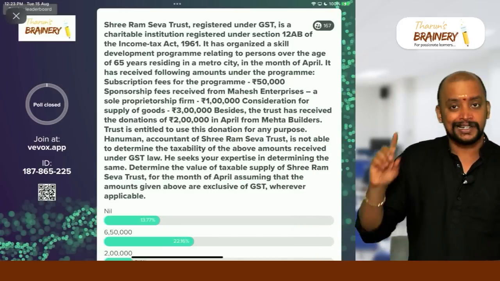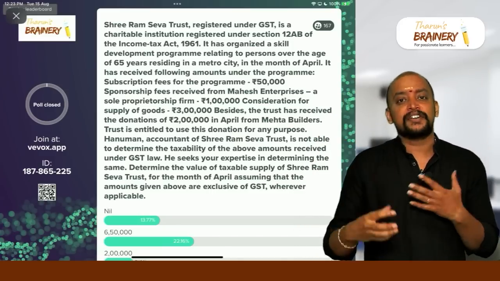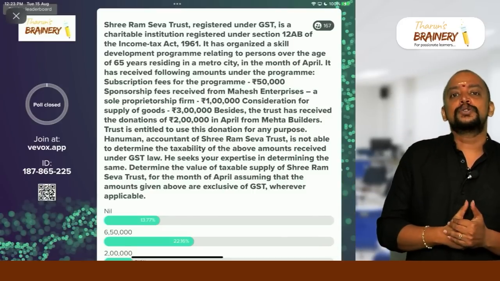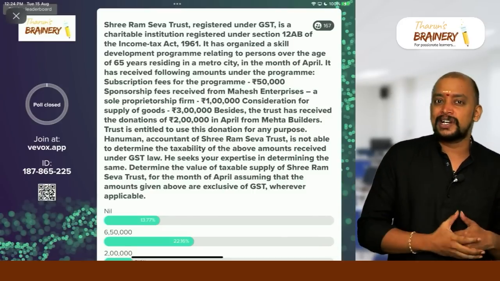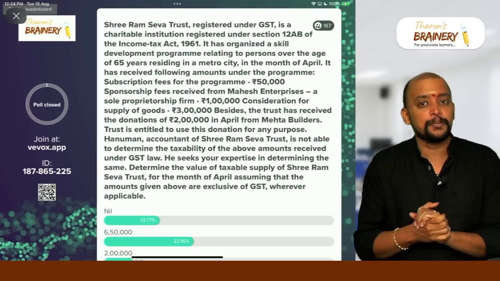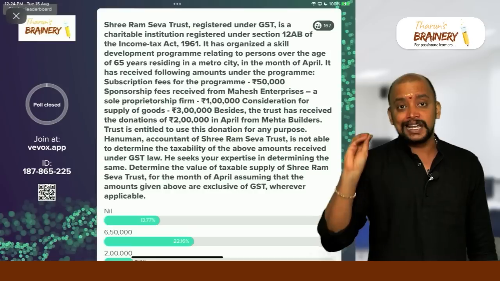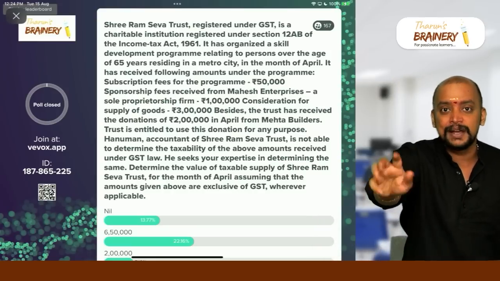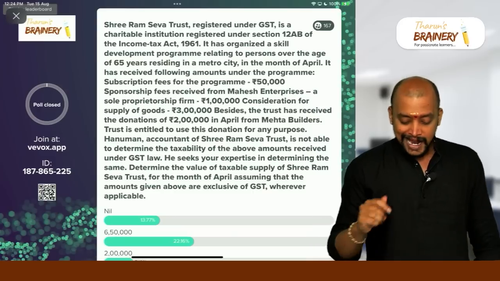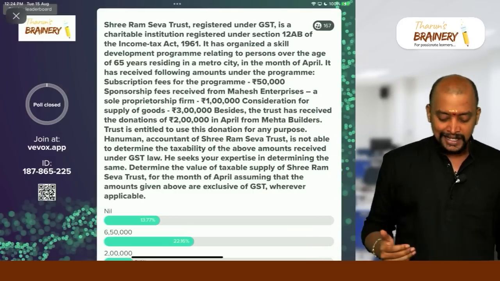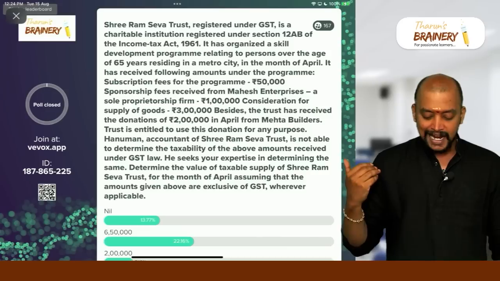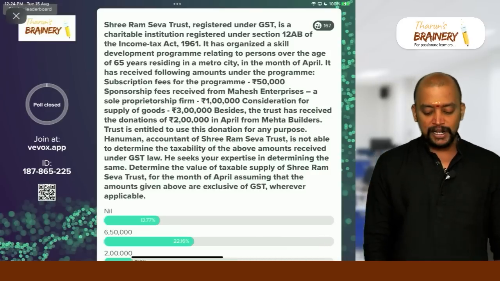So the exemption is for the trust providing services by way of educational programs to orphan or homeless children or prisoners or mentally or physically abused persons or persons over 65 years residing in rural area, but here it is an urban area, metro city, so taxable. And how much is taxable? 50,000, then that 1 lakh sponsorship fees and even the 3 lakhs supply of goods.